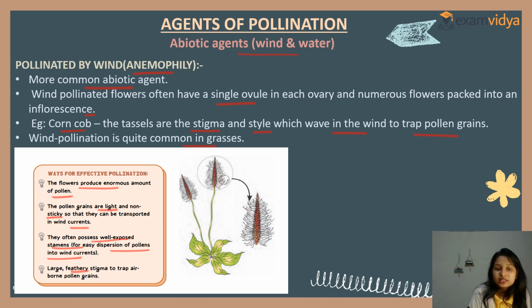They have large feathery stigma to trap airborne pollen grains. Clear? So this is about ways for effective pollination. First, the pollen is light and non-sticky, so that it can move from here to there. Or there are well-exposed stamens, for easy dispersal of pollen into the wind currents. So this is how effective pollination occurs.